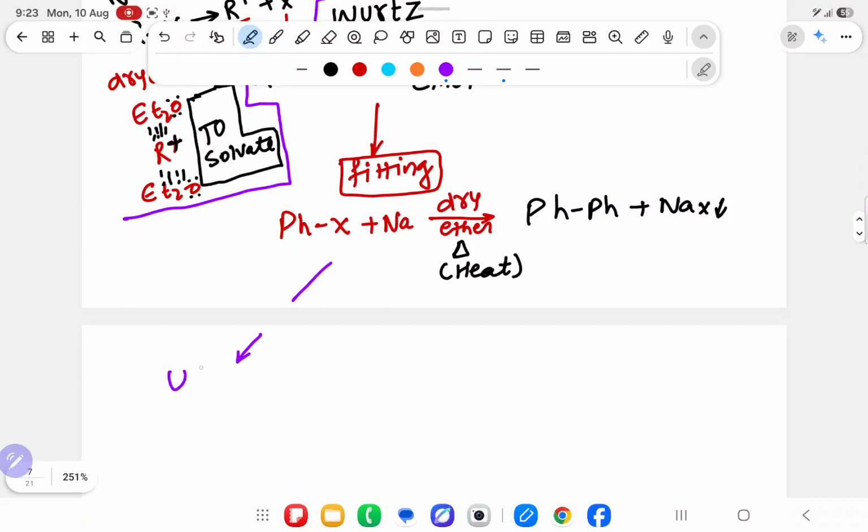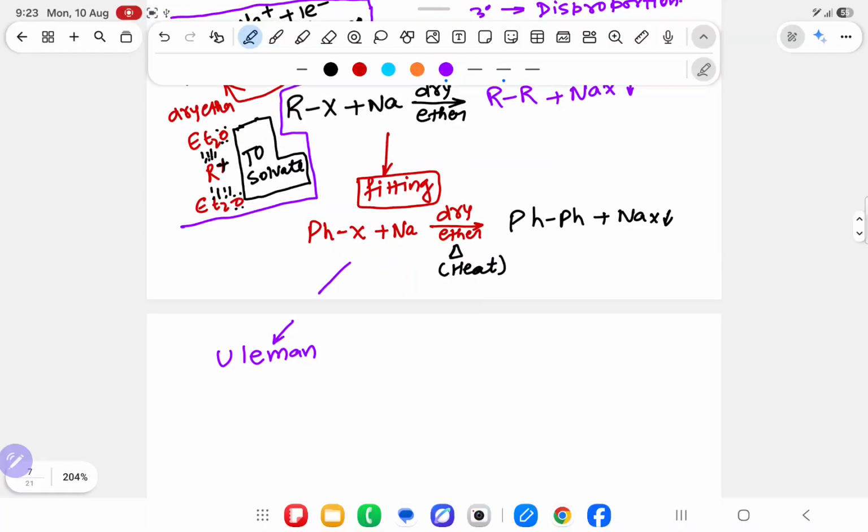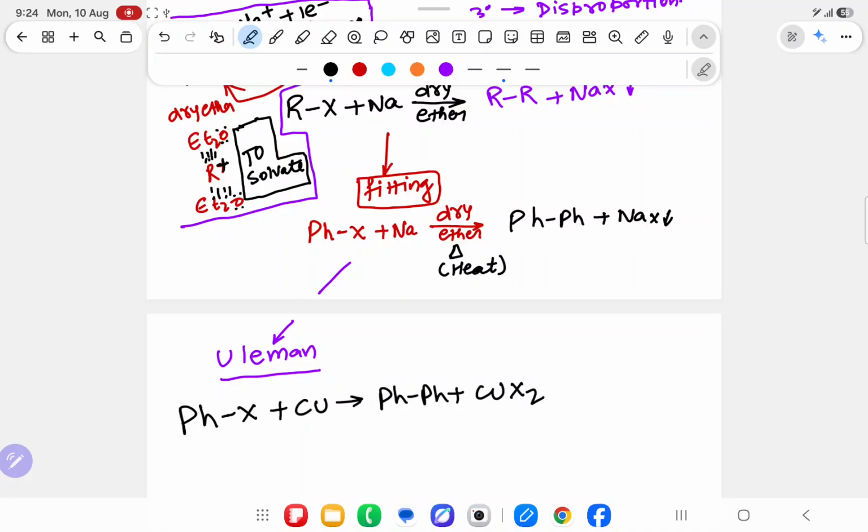At the same time, one more scientist came, whose name is Ullmann. He is saying, okay, RX and sodium, PhX and sodium, do one thing. I will use another metal. I will take PhX and copper, and I will get biphenyl plus CuX2, copper halide, because copper has 2 valency.